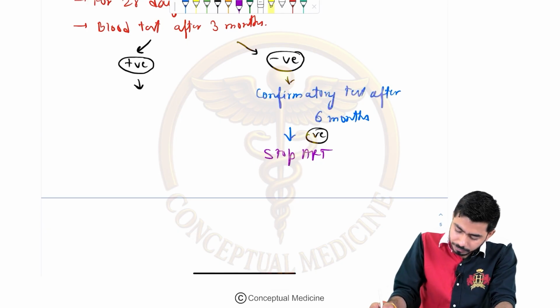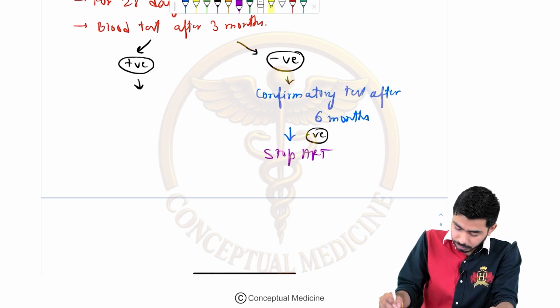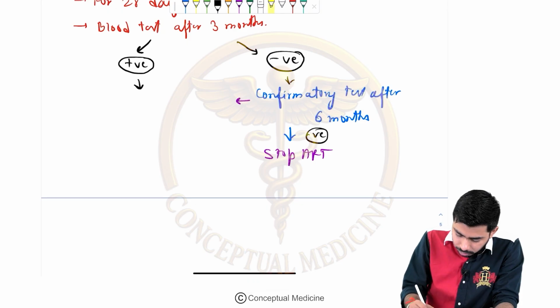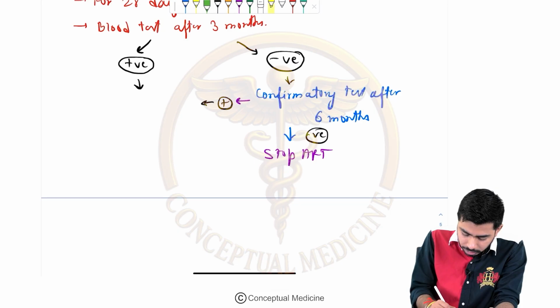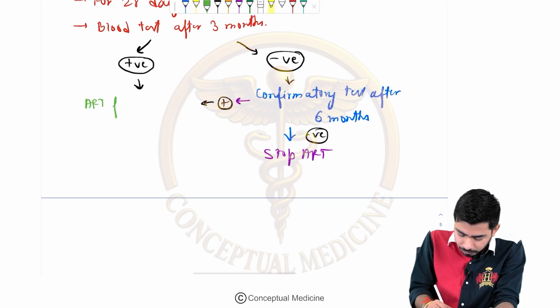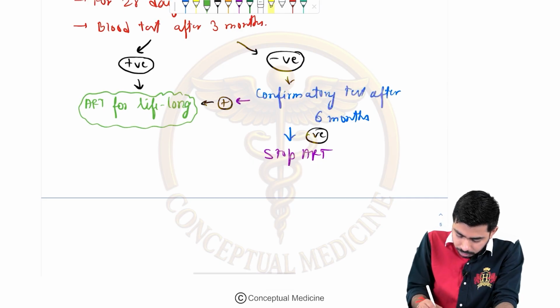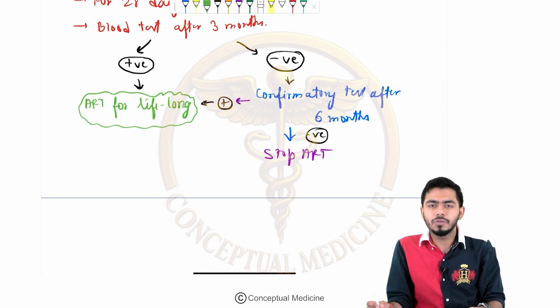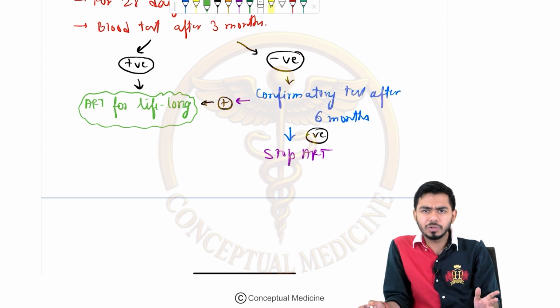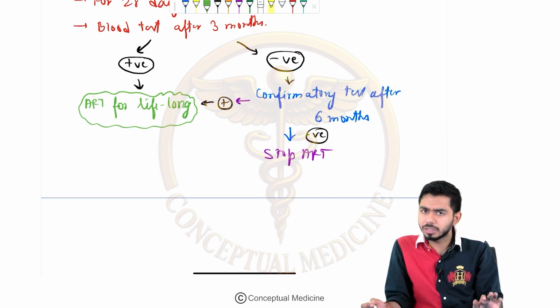In case the confirmatory test after 6 months comes out to be positive, then in that case this ART will be given for lifelong, right? So ART has to be taken for lifelong in those cases where the test is becoming positive, right? So HIV positive patient has to take the ART lifelong. I told you about the pregnant ladies also, there is no exception. They can start it in the first trimester itself and they shall be continuing it for the lifelong. Their neonate will be given the prophylaxis as well.